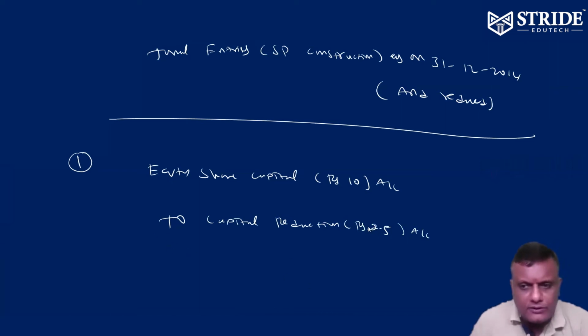Sorry, 7.5 is the capital reduction. So the balance is the new equity share capital of ₹2.5 each.